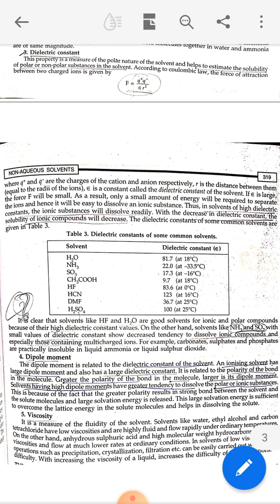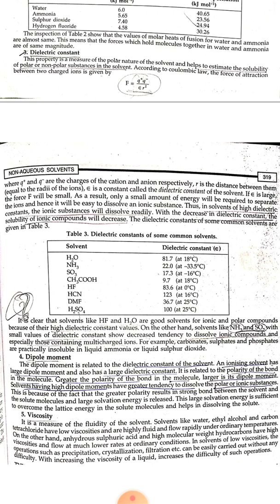Fifth is viscosity. Viscosity is a measure of fluidity of the solvent. Solvents like water, ethyl alcohol, carbon tetrachloride have low viscosities and are highly fluid. On the other hand, anhydrous sulfuric acid and high molecular weight hydrocarbons have high viscosities and flow at much lower rates at ordinary conditions.